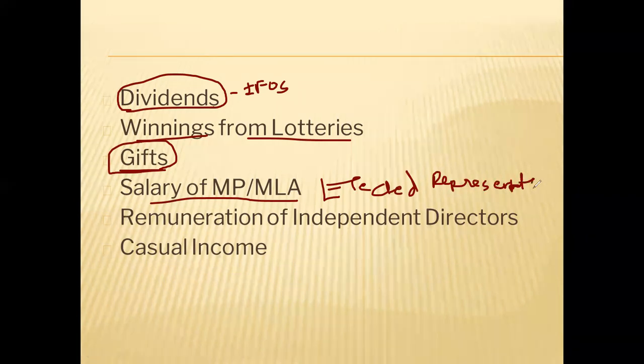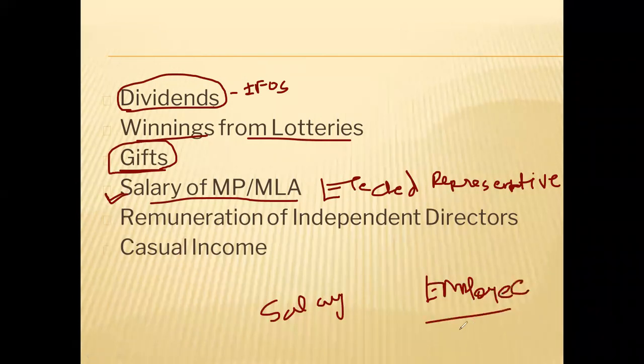This you have to remember properly, because an MCQ question may come, salary of a MP or MLA is taxable under, and 4 options will be given. So you have to select income from other sources, because MP or MLA are not employees of the government, and for any income to become salary, there should be an employer-employee relationship. This is a very important thing. Employee-employer relationship should be there. If this is absent, then salary will be taxed under income from other sources.